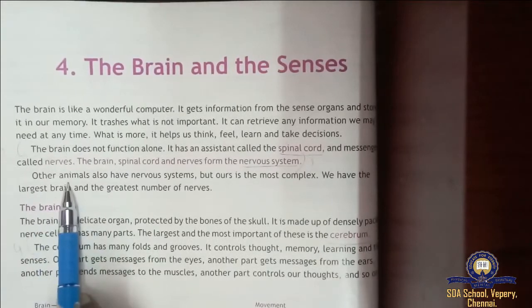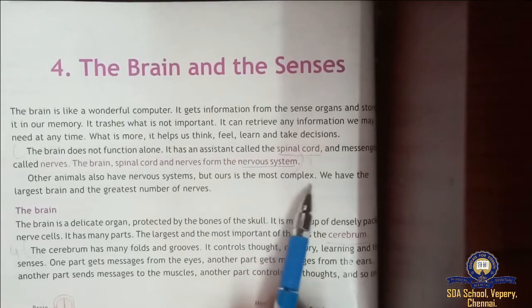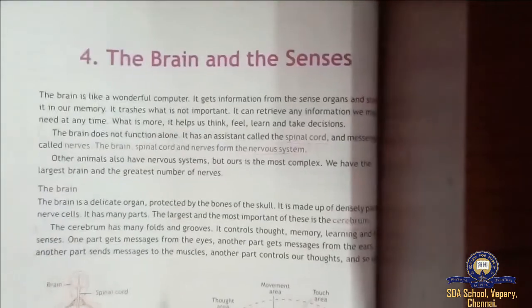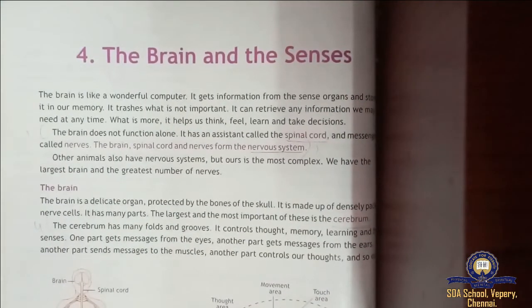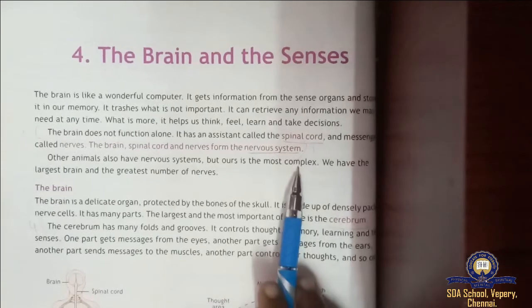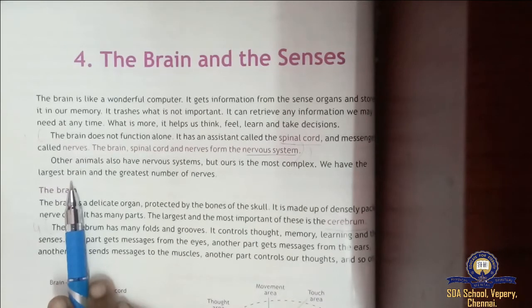Other animals also have a nervous system, but ours is the most complex. We have the largest brain and the greatest number of nerves. Even animals have a nervous system, but ours, that is human beings', is the most complex. Complex means many different connected parts. So can you tell me what is the weight of the human brain?